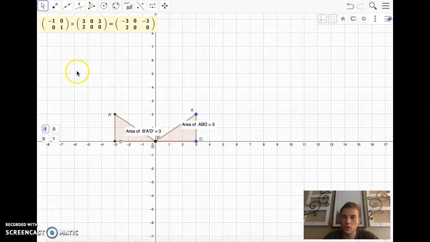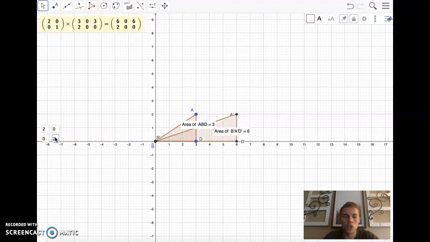Now let's get into something a little bit different. I'm going to change this matrix to 2 and 2. So I've done kind of a scale operation here, and we see that the triangle is in fact bigger. So we took the x values and multiplied them by 2. Essentially, that's what this one does. And then we took the y values and multiplied them by 2, is what this 2 down here does.